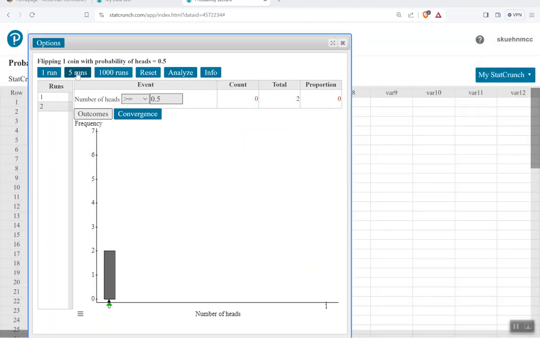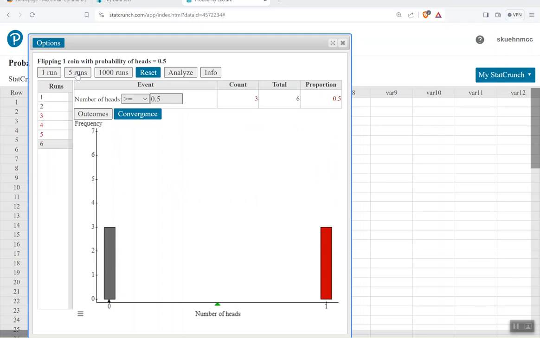Let's go a little faster here. Let's say that I want to flip the coin 5 times in addition to the 2 I've already done. So I'm going to flip it 5 more times. That gives me a total of 7 flips, and I got 3 heads out of 7. So right now I'm looking at somewhere around a 42-43% outcome, right? I flipped the coin and I only got heads 43% of the time.